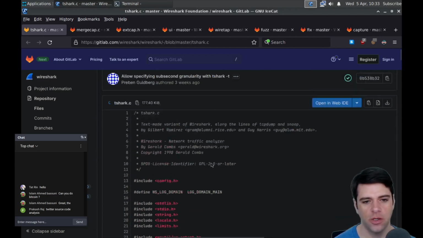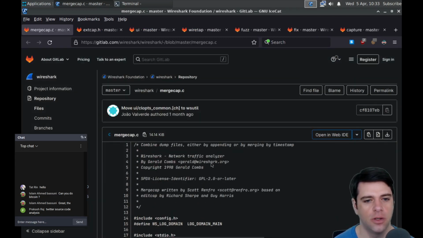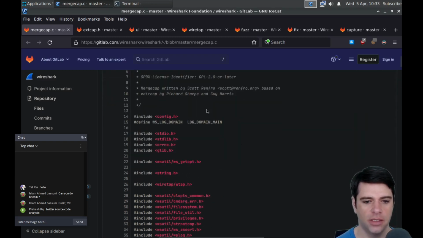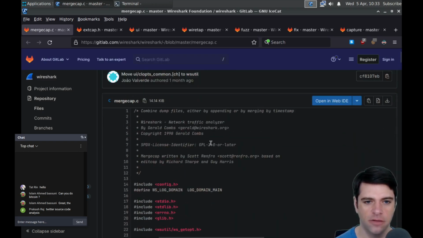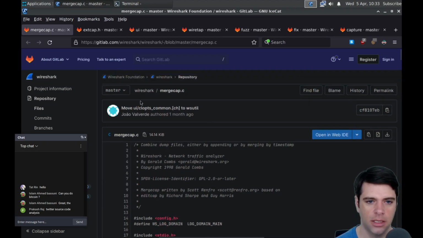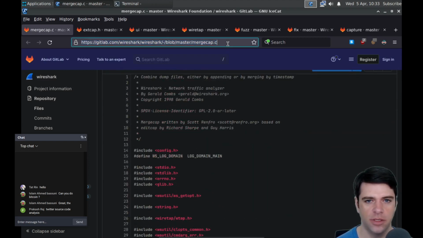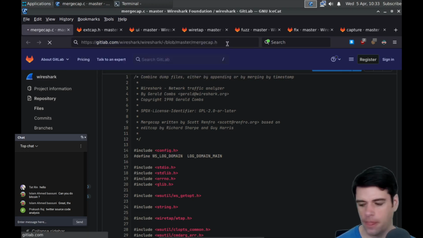Here's T-Shark. We're going to ignore T-Shark. I'm going to try to get to some of the GUI code because it seems like what Wireshark is doing is mostly setting things up and then using other libraries such as libpcap to actually analyze the packets. But we will look quickly at merge cap just to see what its API is. I think I don't want to see the implementation. I think I want to just see the API.